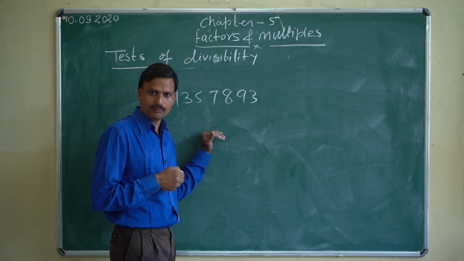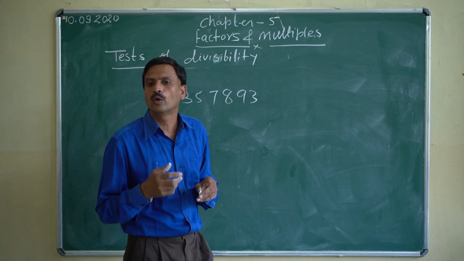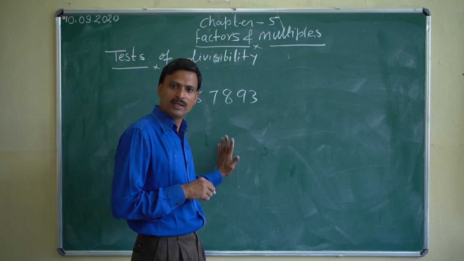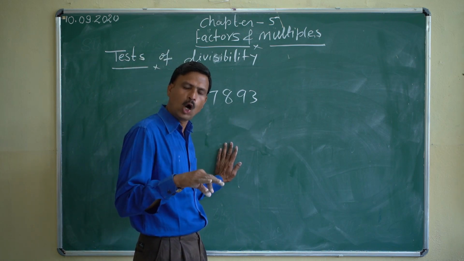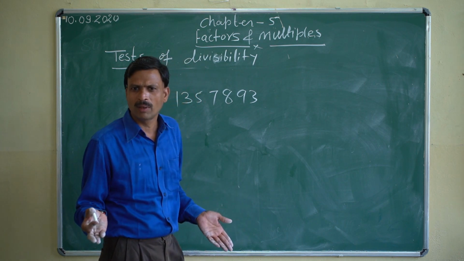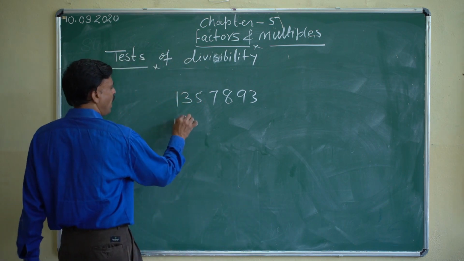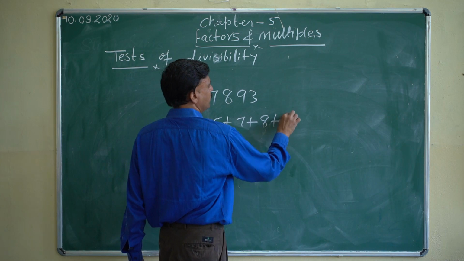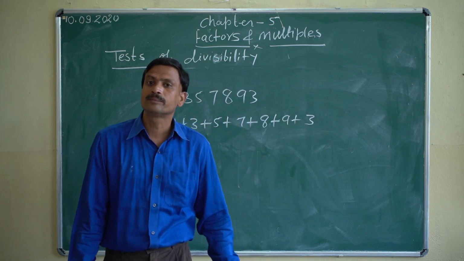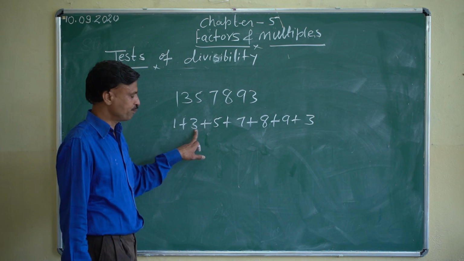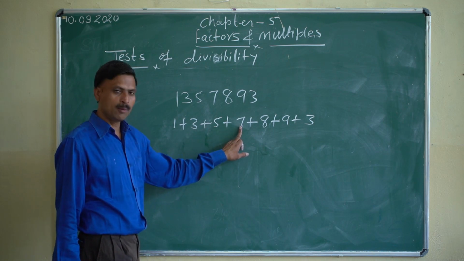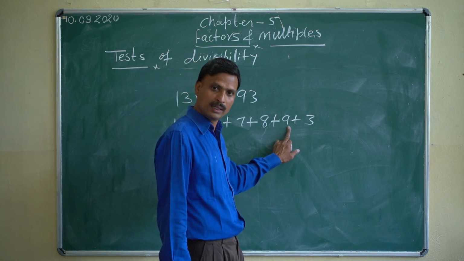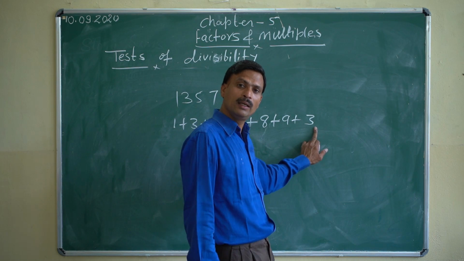So what will we do? We'll use the divisibility rule, and the rule says we add the digits of the number, and if the sum is a multiple of 9, the full number will be divisible by 9. So simple, right? So add it: 1 plus 3 plus 5 plus 7 plus 8 plus 9 plus 3. 4, 9, 9 plus 7 is 16, 16 plus 8 is 24, plus 9 is 33, plus 3 is 36.